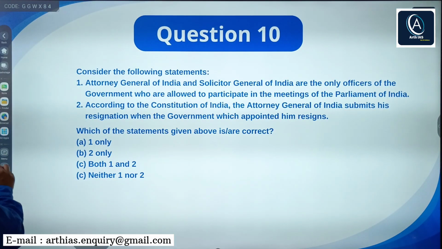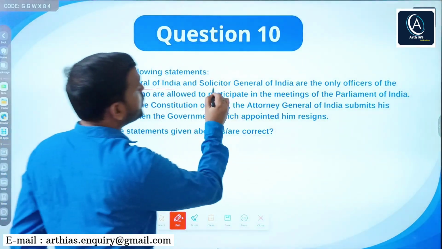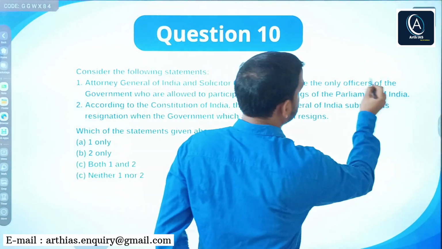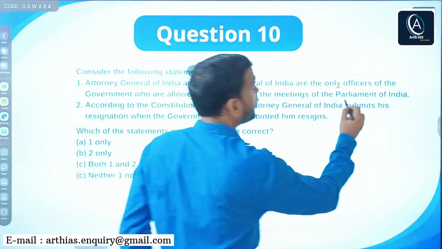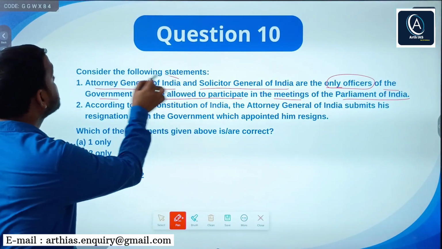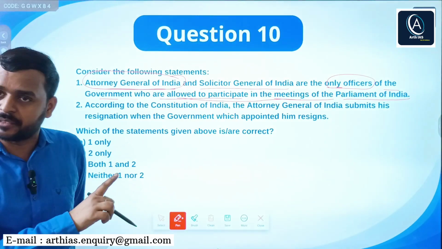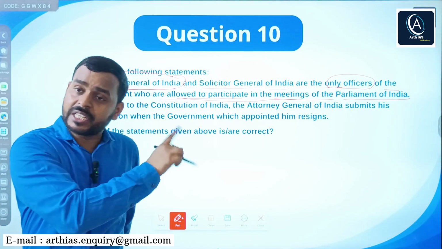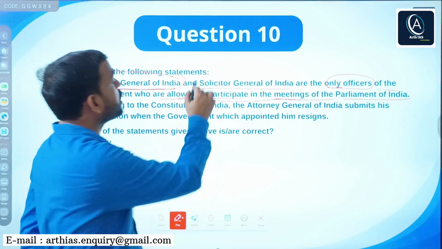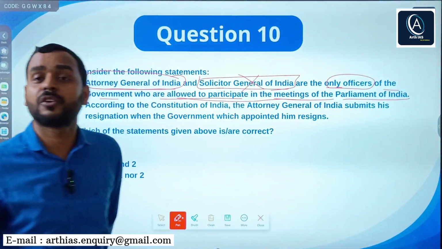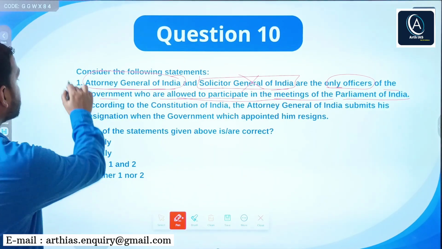Next, Attorney General of India and Solicitor General of India are the only officers of government who are allowed to participate in the meetings of Parliament of India. Listen, the Attorney General of India is allowed to participate in the meeting of Parliament of India without any voting right. Parliament of India means whether it is Lok Sabha or Rajya Sabha, he can participate in the meetings, but he is not allowed to vote. But the Solicitor General is not allowed to participate in either house. So this statement is wrong.